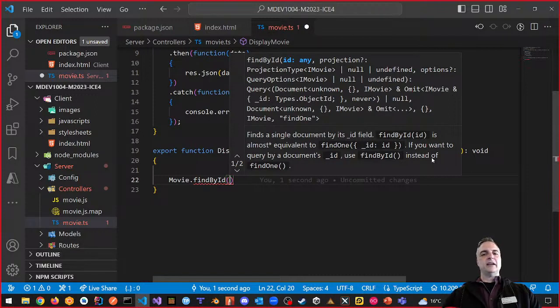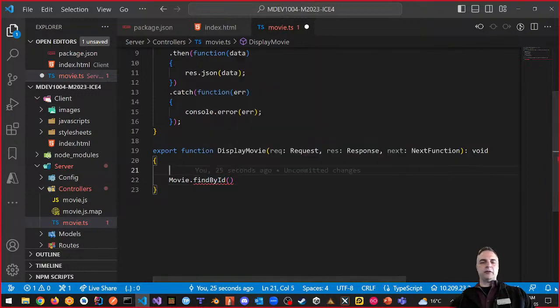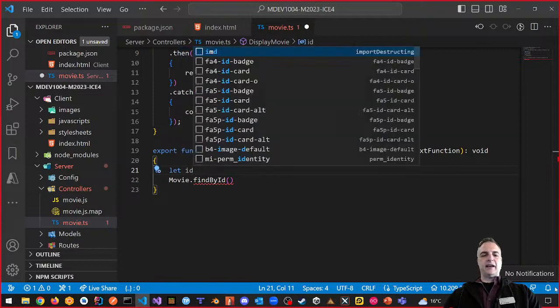So the ID is what we're looking for. And it gives you down here a little bit of an example that basically tells you what it looks like. So find by ID with an ID that looks like this, right? Okay, where the ID is ID. Okay, cool. So that means what we want to do is say, hey, I want to get the request. I want to say let ID then equal to the